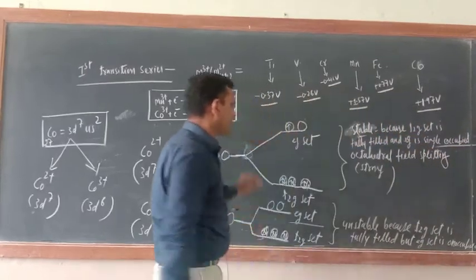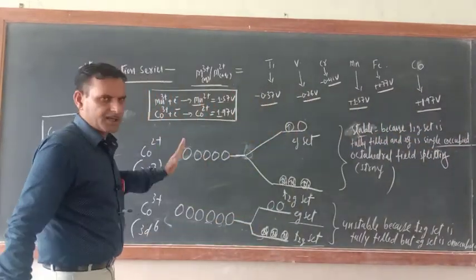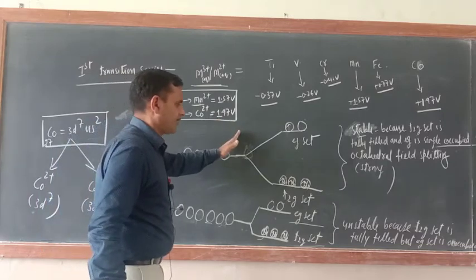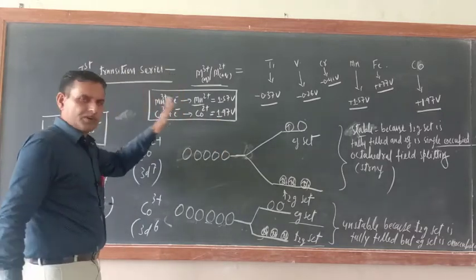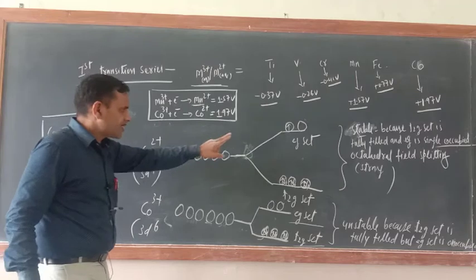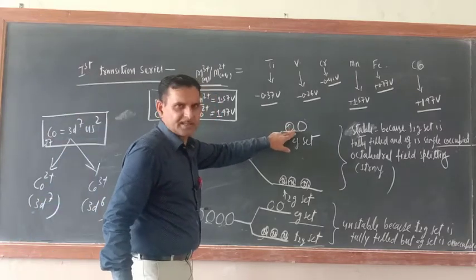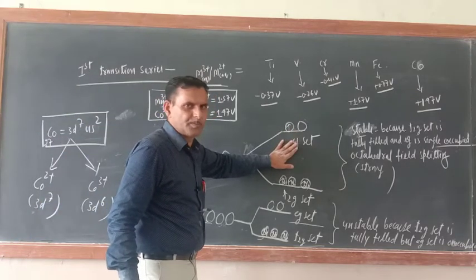Correct or not? So this state is more stable. That is why their electrode potential is positive. Means here also some electron should be there, then only this position would be more stable.